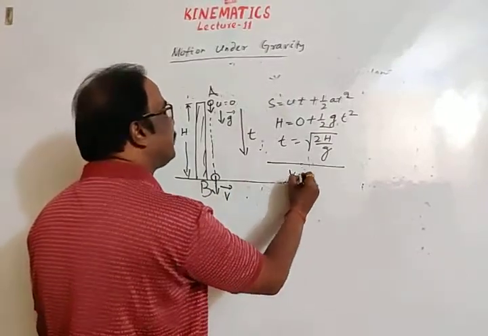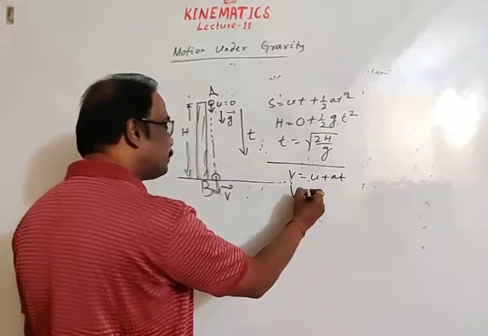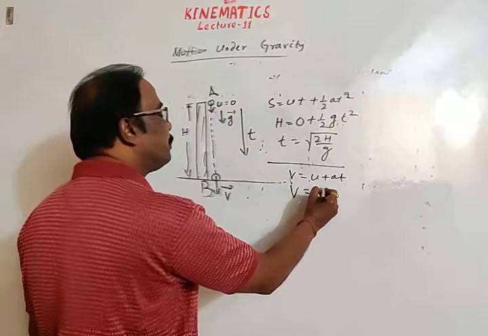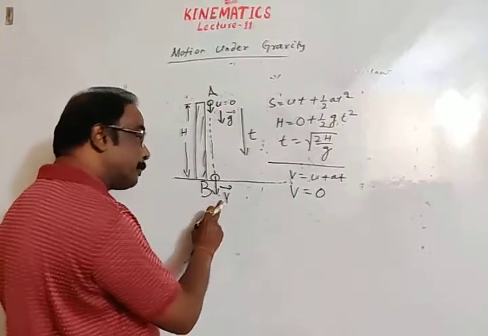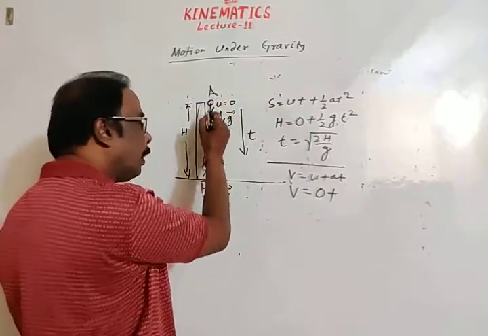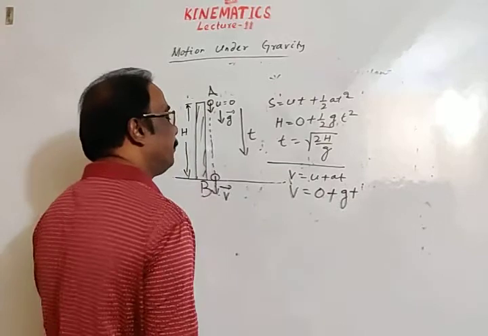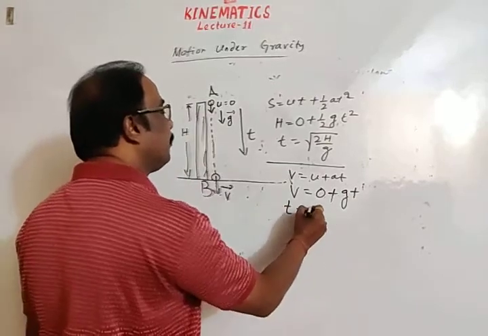Again you can use the equation v is equal to u plus at. Here final velocity is v, initial velocity u is 0, body moves downward, direction is initial g, time is t.